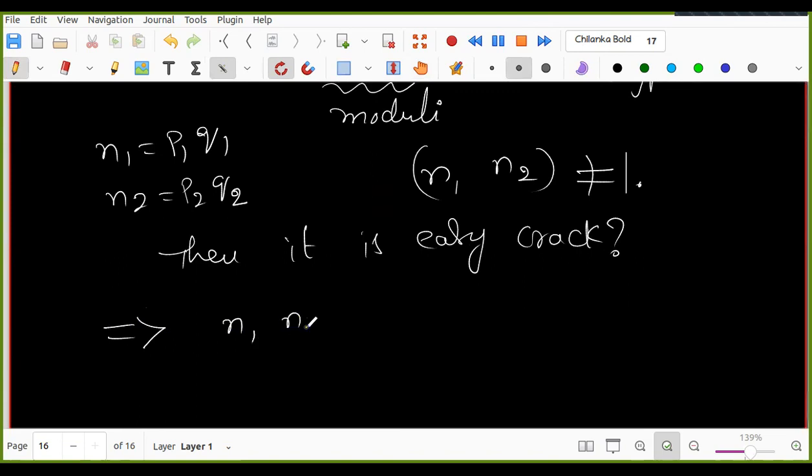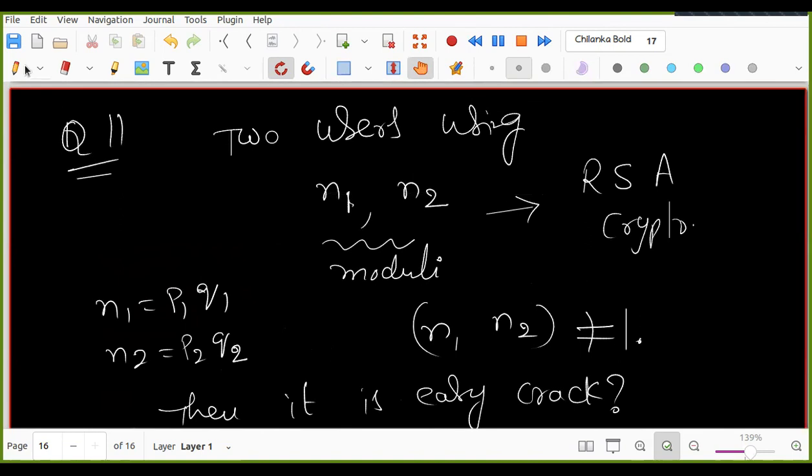I forgot to tell one point, that N1 is not equal to N2. Otherwise this is a problem.